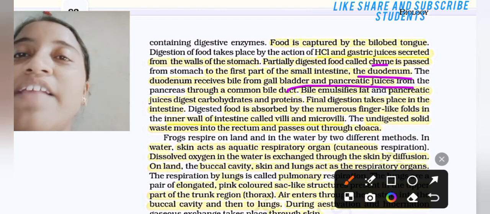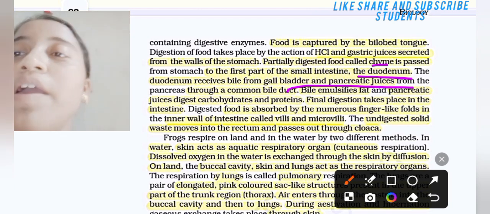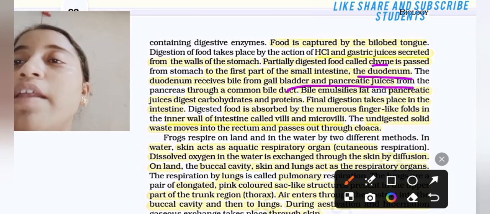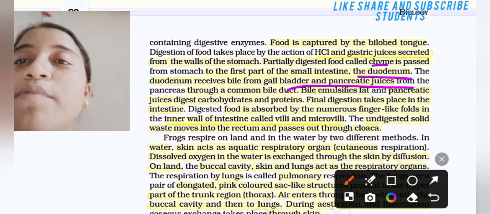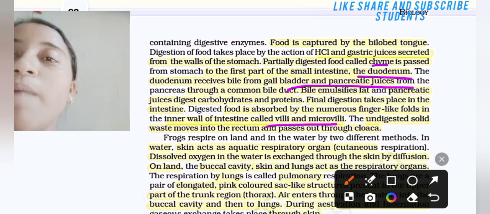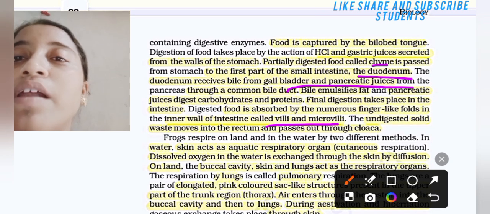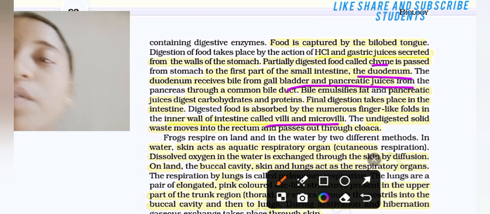Final digestion takes place in the intestine. Where does the final digestion take place? Asked in exams, the answer is intestine. Digested food is absorbed by the numerous finger-like folds of the inner wall of the intestine called villi or microvilli. The undigested solid waste moves into the rectum and is passed out through the cloaca. Okay.